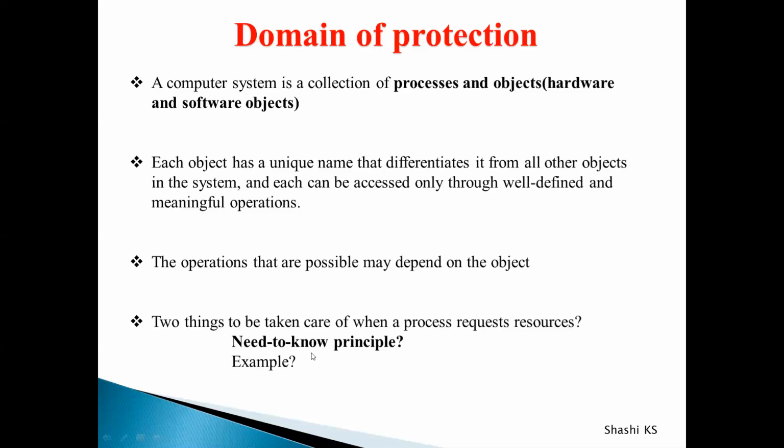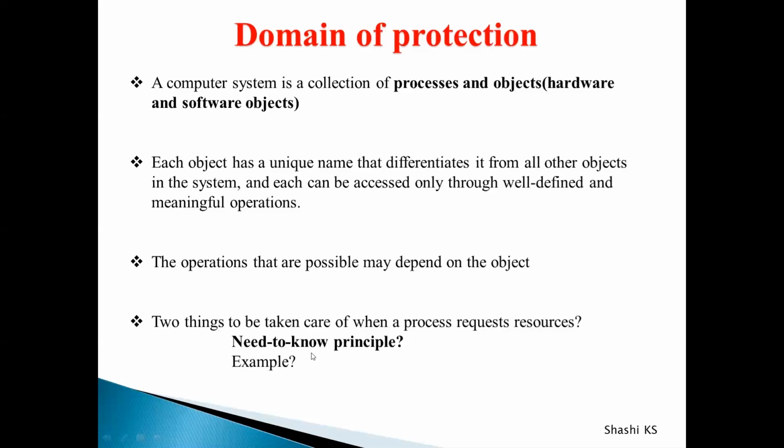It should not be able to access the variables of the process. If it is able to access, the basic concept behind the need to know principle is to limit the amount of damage which can be caused by a faulty process. In case the process fails, and we have given too many resources to the process, it's going to create too much damage to the system.